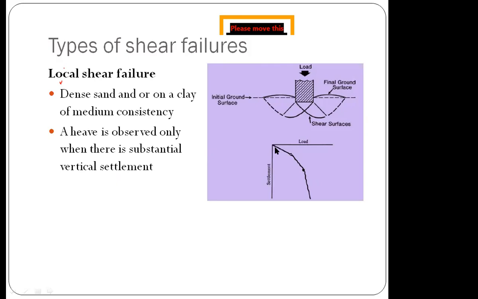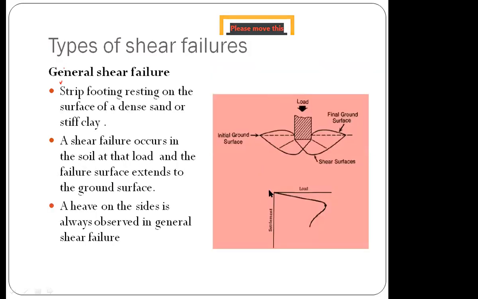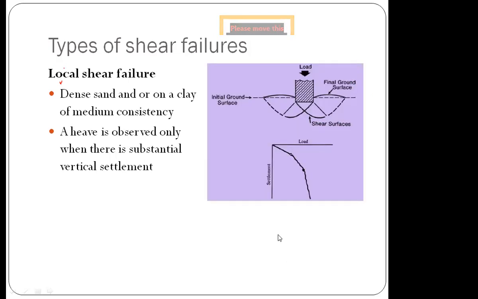So what does this graph tell us here? If you see the previous graph, there was a sudden change in the settlement, but here there were changes in the settlement slowly. There were continuous changes, no sudden changes in settlement due to the superstructural load.